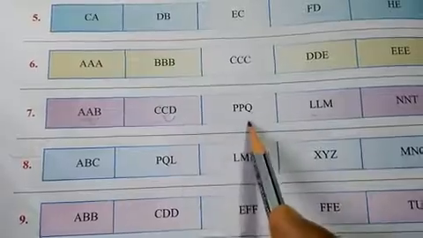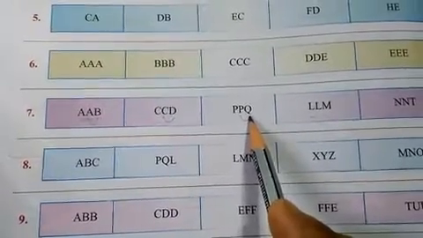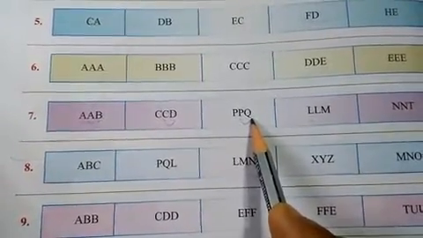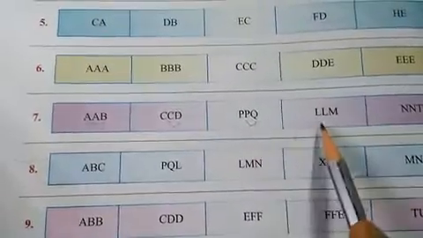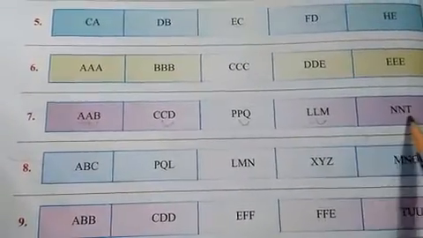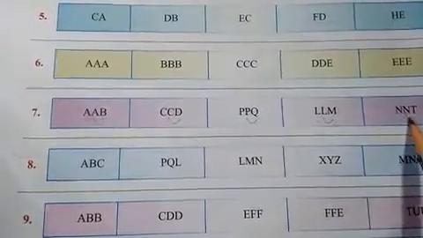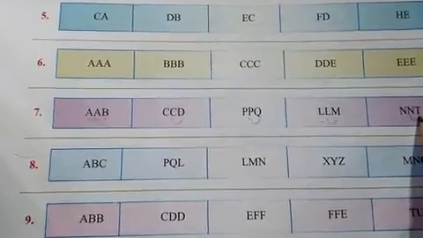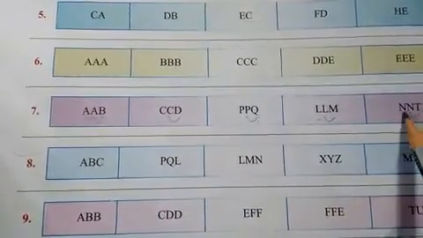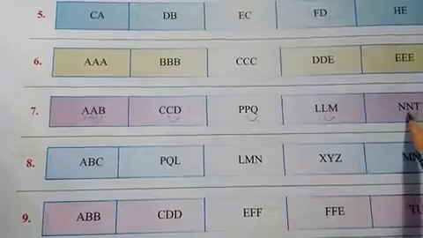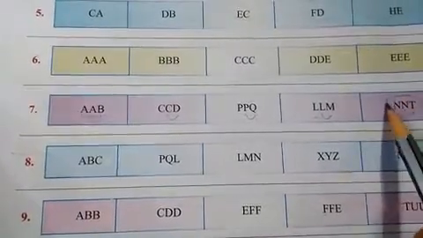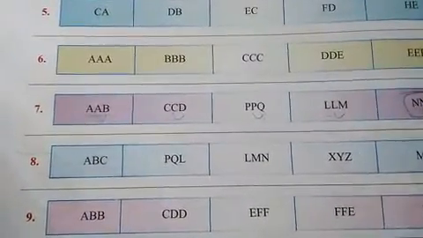C then D, P then Q, L M, but here N T. Double N O would be right, but double N T is not. So this is the odd one. Clear?